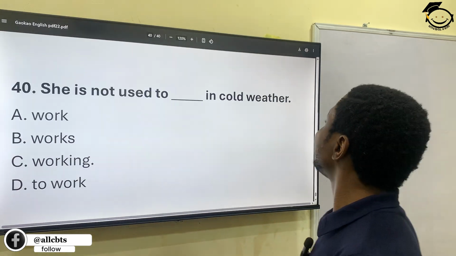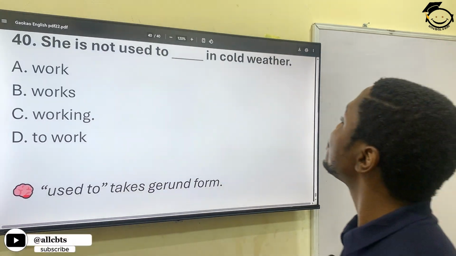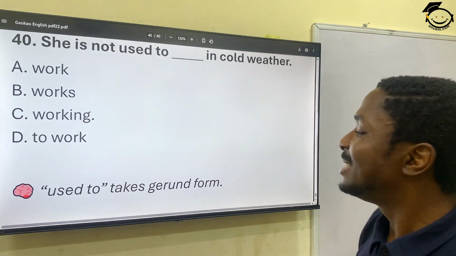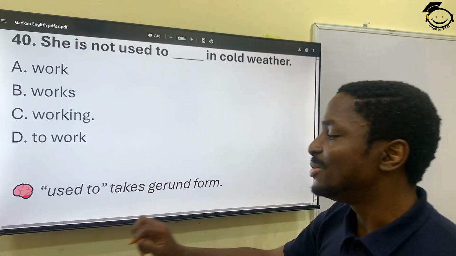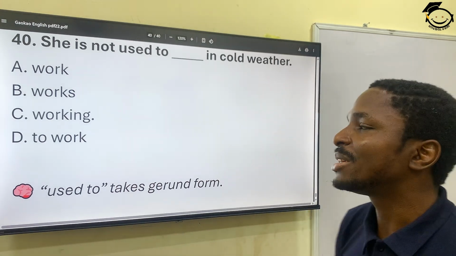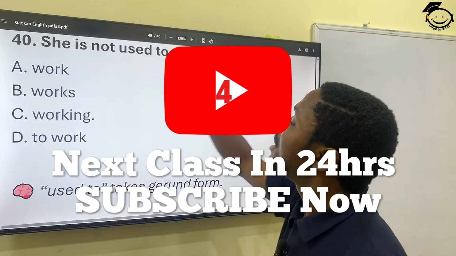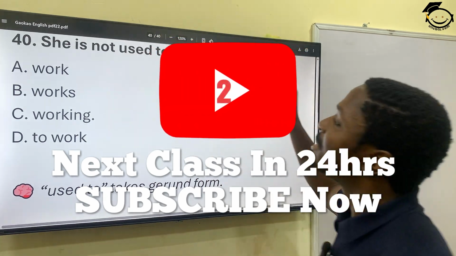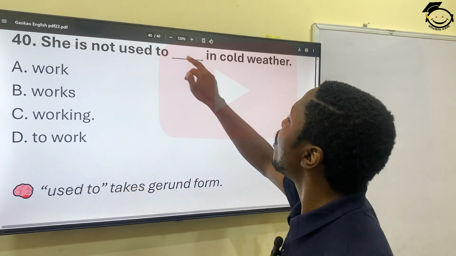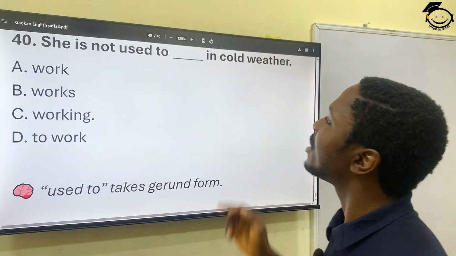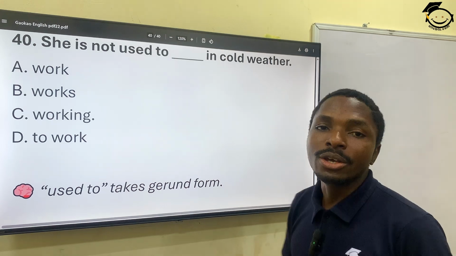And lastly, she is not used to dash in cold weather. Okay, this is another rule. Used to. We have mentioned 5 rules now. So when you see used to, it's always followed by a gerund. She's not used to walking in cold weather. Not walk or walks, but to walk. She's not used to walking in cold weather.